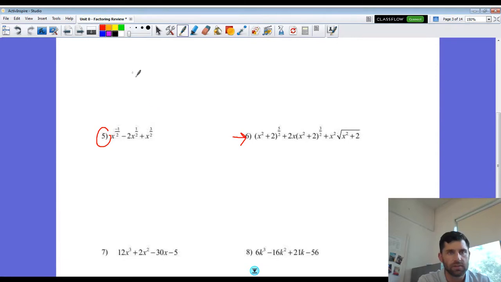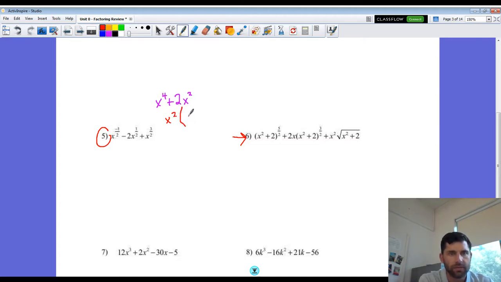So really quick, just a nice way of thinking about this. You're going to hear me say this a lot this year. If you're stuck on a question, go back and look at something that you're more comfortable with, something more basic. So if I have something like this, x to the 4th plus 2x squared. First thing I want to look for is a GCF. So I can see both of these terms have an x squared in them. So we know we're going to factor out that x squared, right?